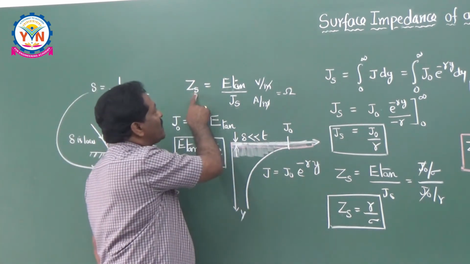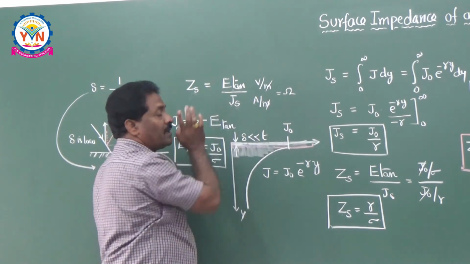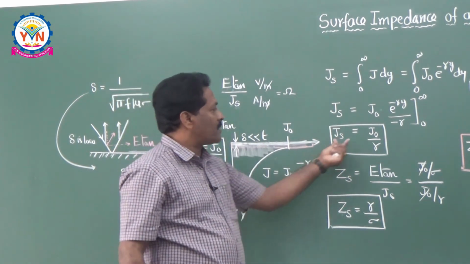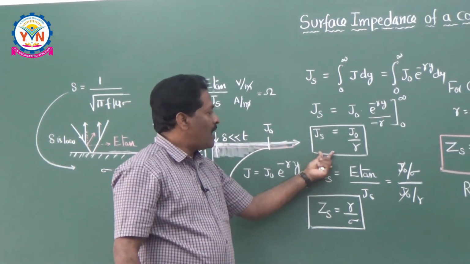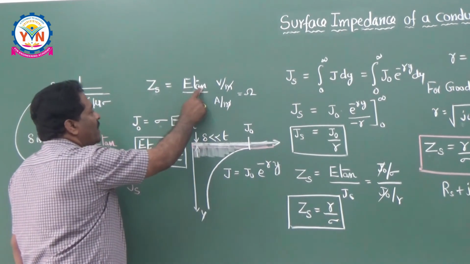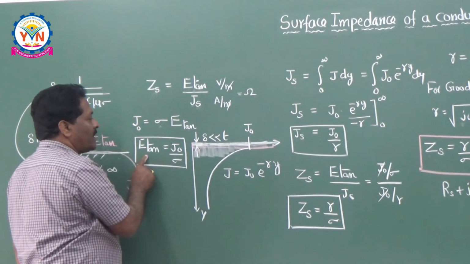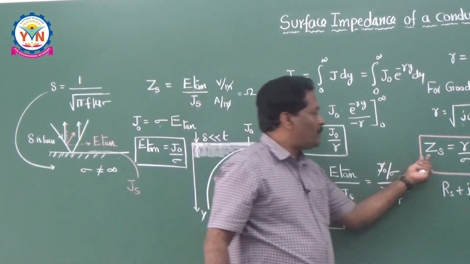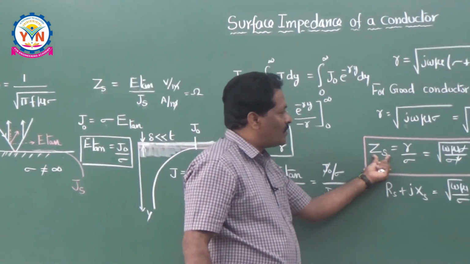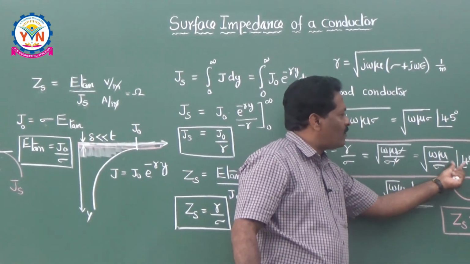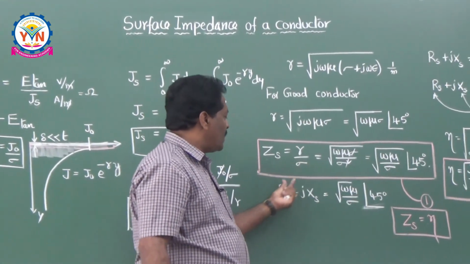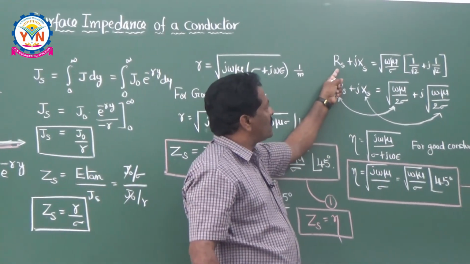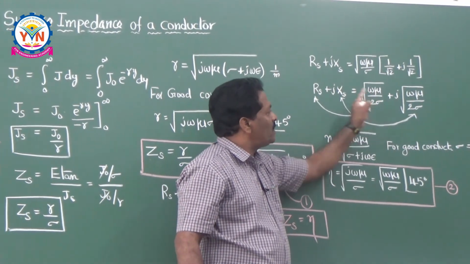So the surface impedance of the conductor is equal to Etan by Js. I have calculated what Js is in a conductor. Because of Etan, some J0 is existing here, so Etan is equal to J0 by sigma. If you do the mathematics like this, you finally prove that the surface impedance is equal to root of omega mu by sigma at an angle 45 degrees, having two components, surface resistance and surface reactance. The surface resistance Rs is equal to root of omega mu by 2 sigma.